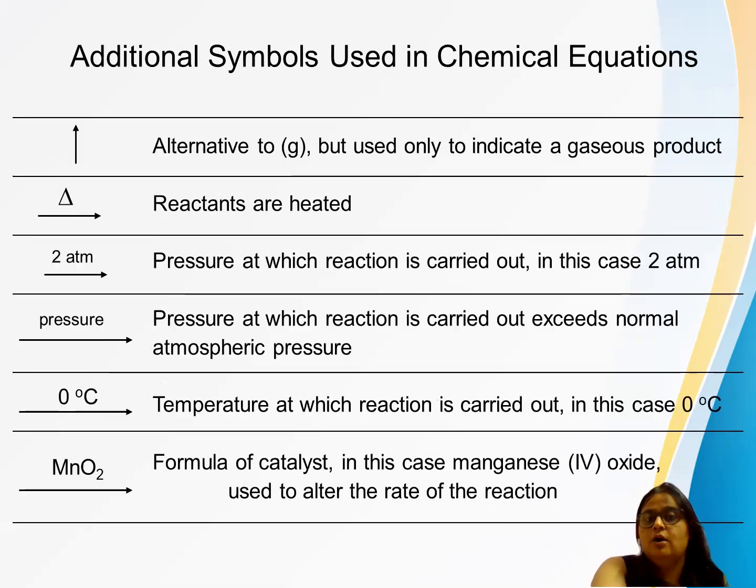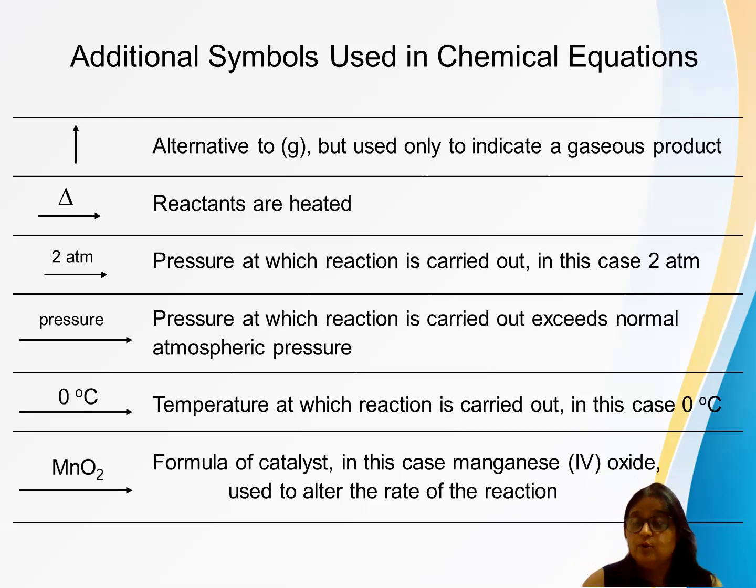Then if the arrow is in the upward direction, that is the gaseous state. Like if you say hydrogen gas, H2, if you don't write G in brackets, and make an arrow upward after H2, it is understood to be hydrogen gas. O2 with an arrow is oxygen gas. What is for that triangular sign? The triangular sign is used for heating. If the reaction is heated, instead of writing heat above the arrow, you just make a triangle sign. It is understood to be heated. That is 2 atmosphere, meaning the pressure at which the reaction is taking place.